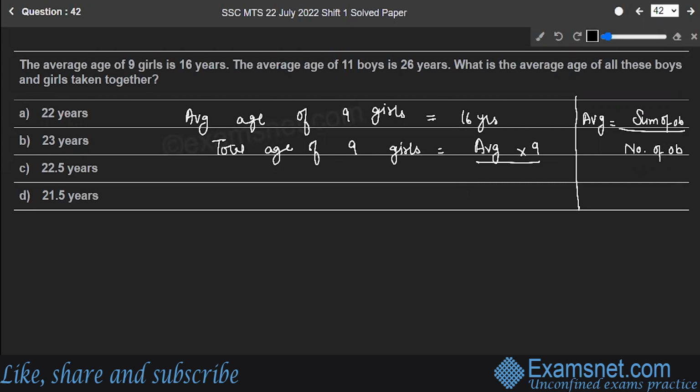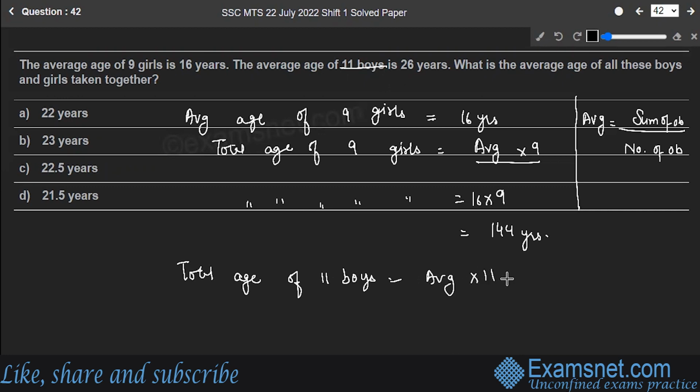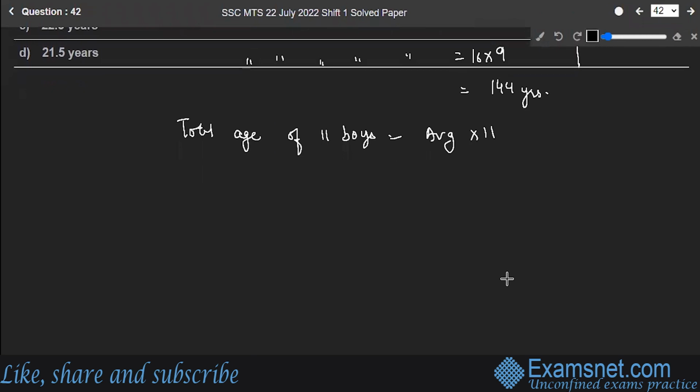So total age of 9 girls is equal to average multiplied by 9. What is average? It is 16. So 16 multiplied by 9, this gives you 144. Correct? So that is the total age of 9 girls. Similarly, total age of 11 boys will be equal to average of their age multiplied by 11. What is average of the age? That is 26, and let's multiply this with 11. So you will get 286. Correct? This is the age of 11 boys.